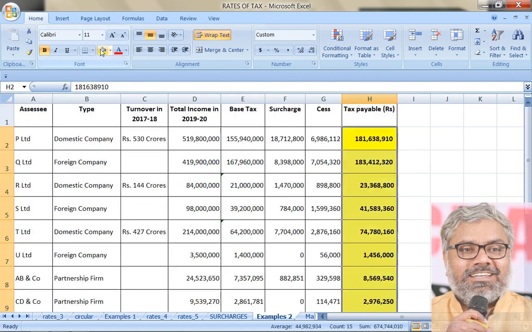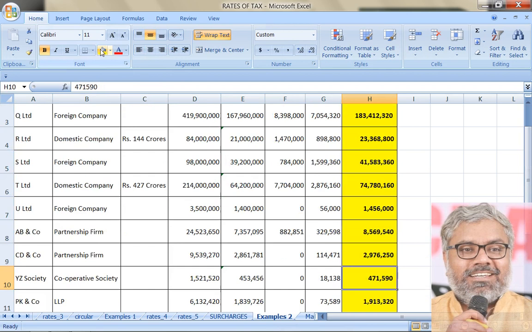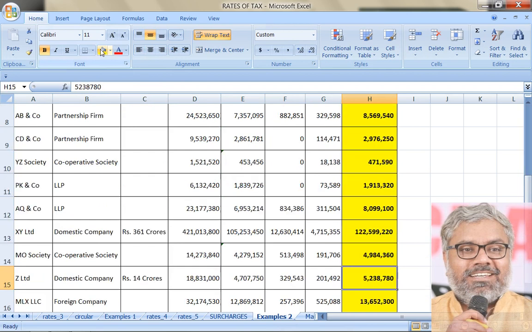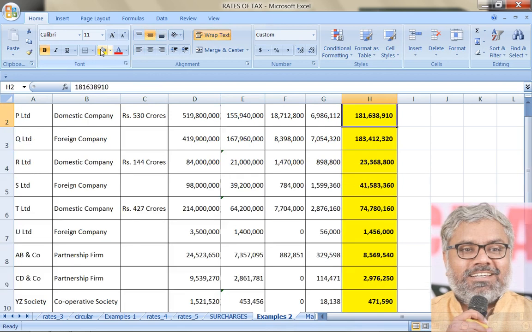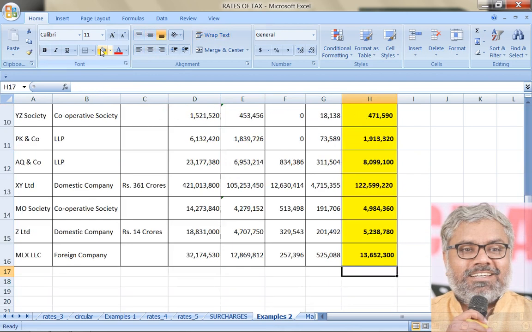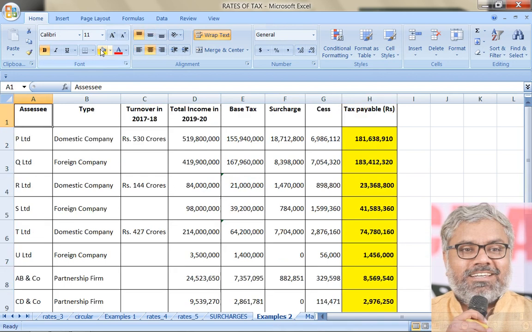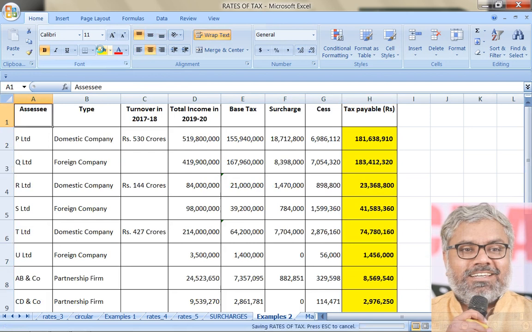So check these answers once again. What are the answers you got and what are the answers correctly to be done? Check them, each of them. I already forwarded the file to you, but check them stepwise if they went wrong. If they are correct, the final answer is correct, don't worry about the steps. Straight away that is correct, because if any step goes wrong, the final answer will anyway be wrong. That is why I am not asking you for any steps, but I am giving you the steps so that if you get any answer wrong by mistake, you should be able to know where the mistake happened.